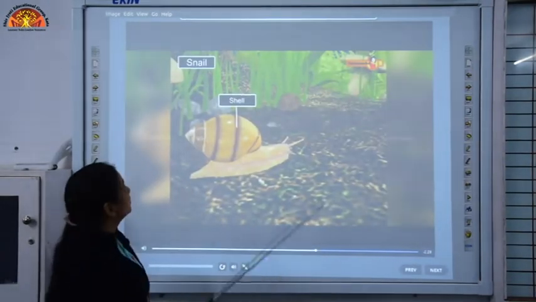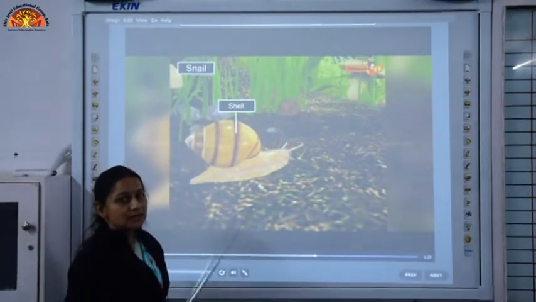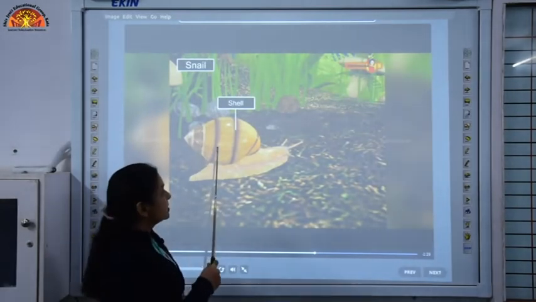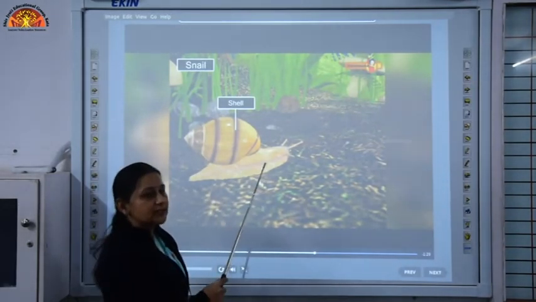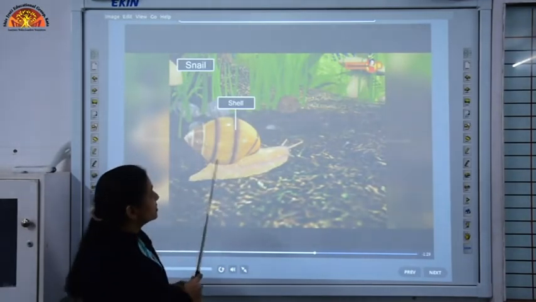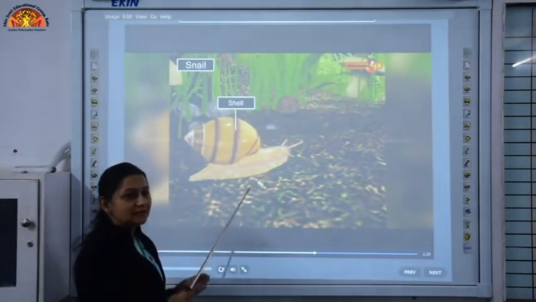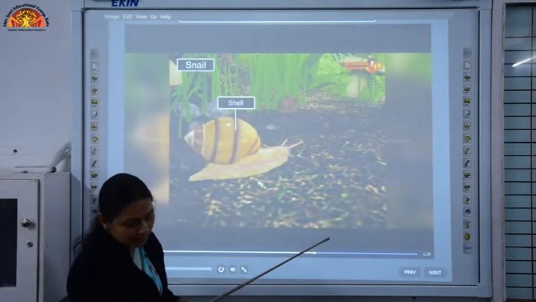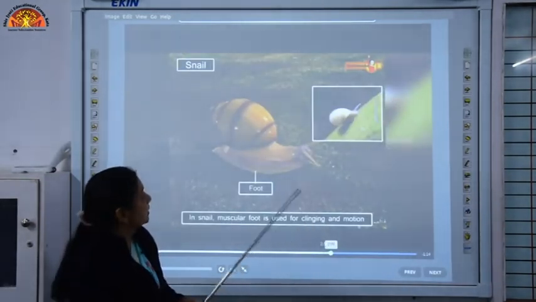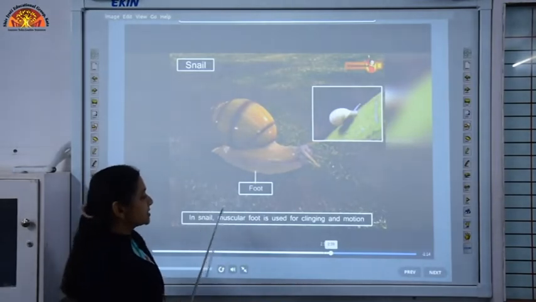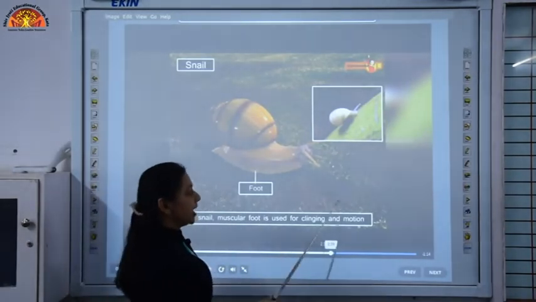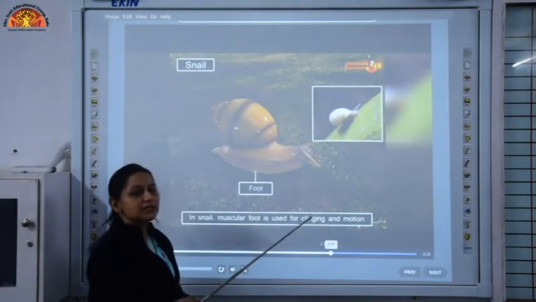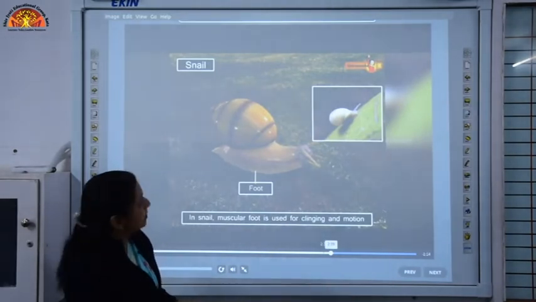Now, we are going to study about the locomotion in snail. As you can see, the snail's body has a calcareous shell and we are able to see only the muscular foot, which helps the snail to move. As you all know, it moves very slowly. This snail uses its muscular foot for clinging and for motion. It moves in a wavy motion which causes very slow movement in the body.